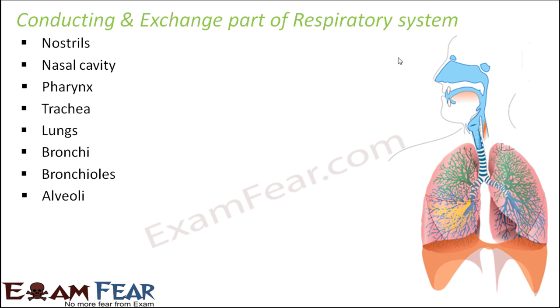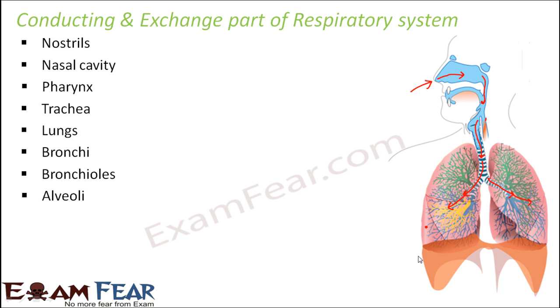If you look at the overall process of how air passes through the respiratory system, the air comes inside. The air passes through the nostrils and then the nasal cavity. So they are actually helping in the process of conduction. That is, they are helping the air to get conducted from one part to another. From nasal cavity it passes to the pharynx, from pharynx it gets into the trachea, from trachea into the bronchi, from bronchi into the bronchioles. From bronchioles it goes to the alveoli.